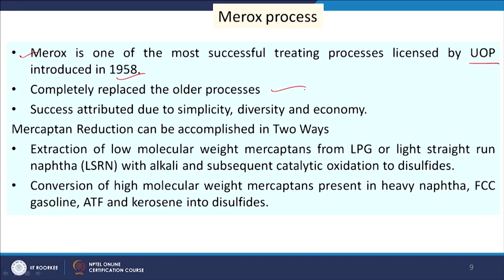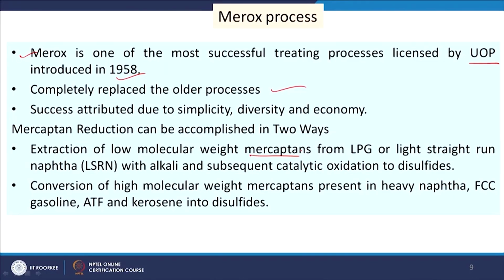It is very simple compared to the others, and it can be performed in two ways. One is for low molecular weight mercaptans from the LPG and light straight run naphtha, which can be separated by using some alkali solution, then